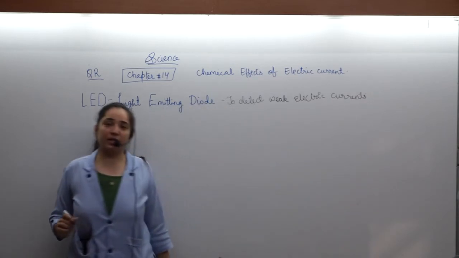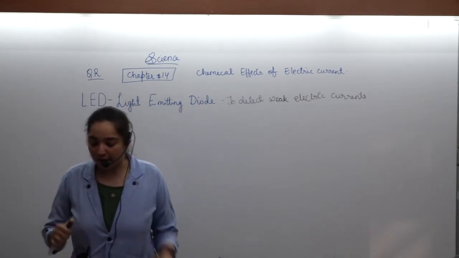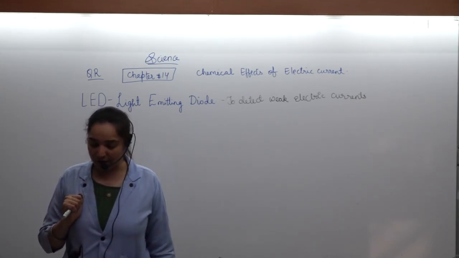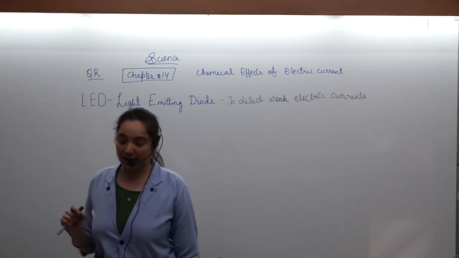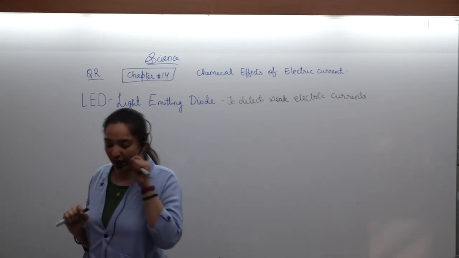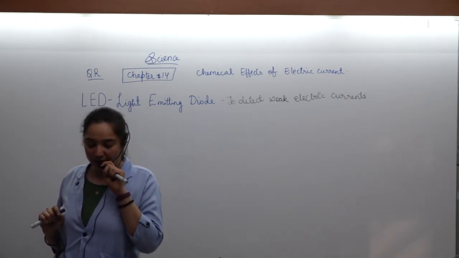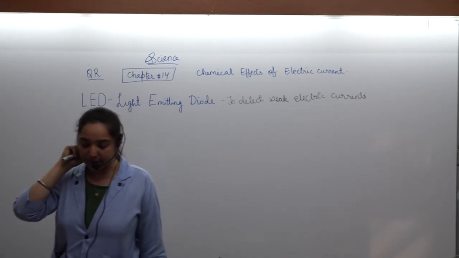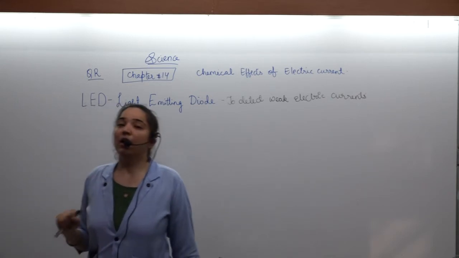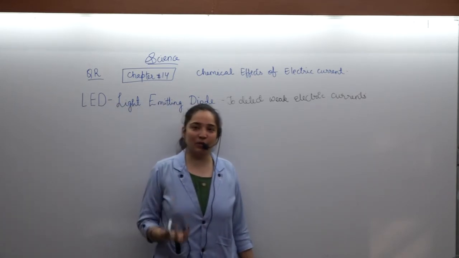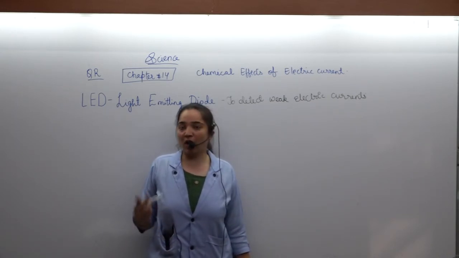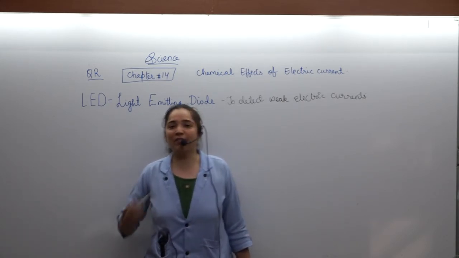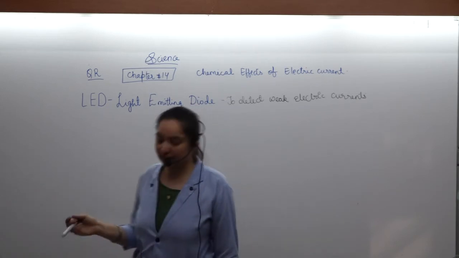If we want to check whether any substance is allowing the flow of electric current or not, then sometimes there is a problem with the bulb. The bulb does not glow even if the liquid contains salt, that is, in the case of an electrolyte. This is because a weak current is flowing through the liquid. The current is so weak that the filament will not get heated, and the temperature that is needed to glow the bulb is not given to the filament. Then the bulb will not glow. What does that mean? The flow of electric current is not there. So how can we find out? The option is LED.